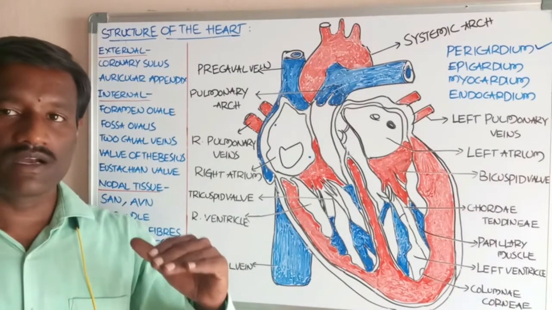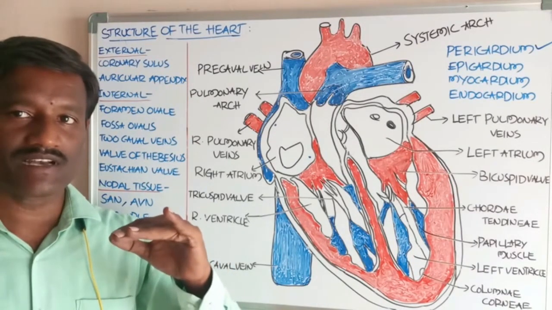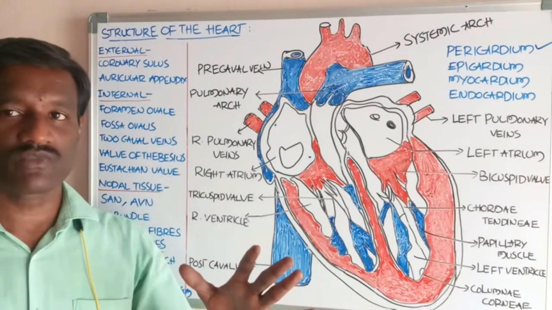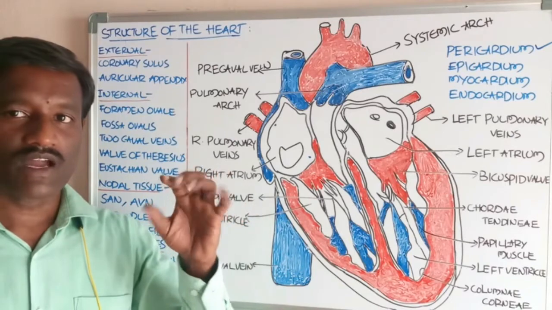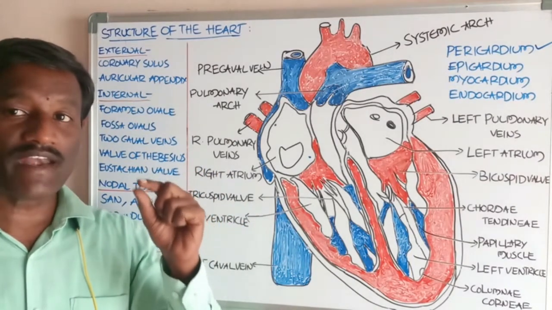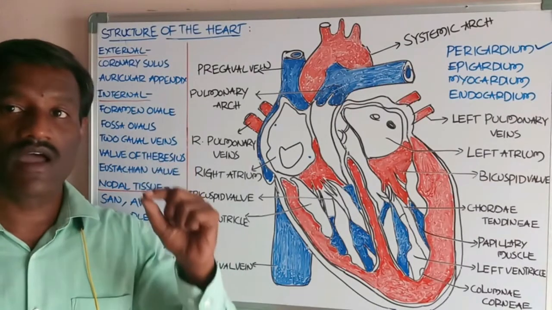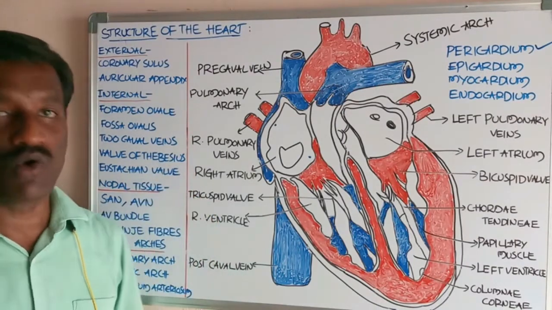If it does not completely close at birth, it is called patent foramen ovale.